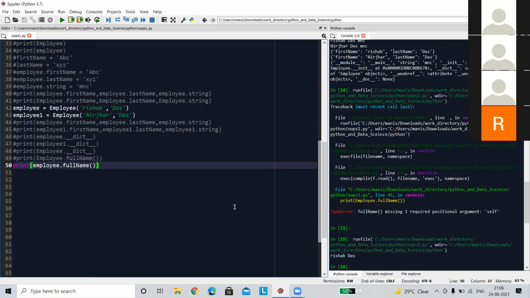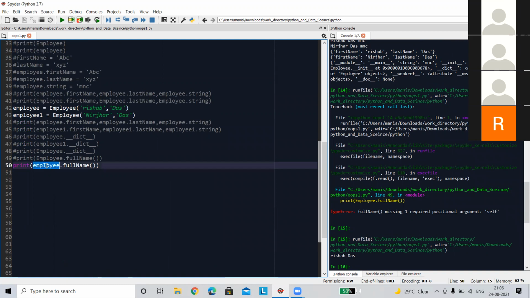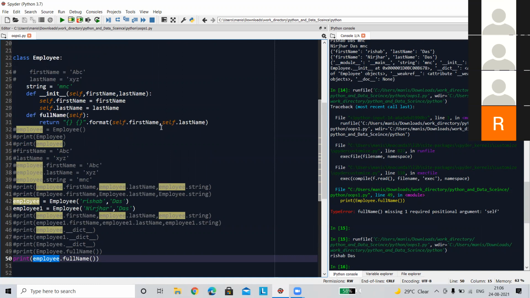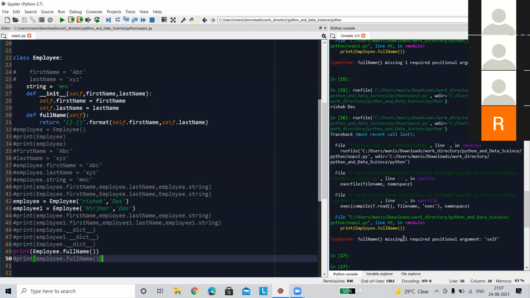Now, as I'm telling you the differences, when I use this through the object, when I use object dot full_name, see what I am passing here: I am passing the particular class reference. The reference is coming from this one, employee. And now from self it is printing the values. Now if I do the similar thing using the class name, what happens? You can clearly see that it will throw an error: full_name missing one argument. That means the full_name came from here, it has that class reference.